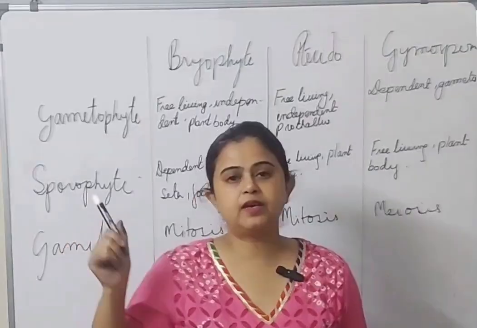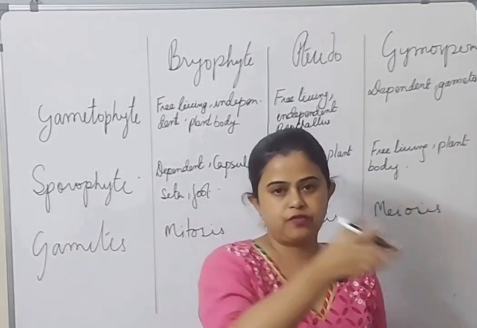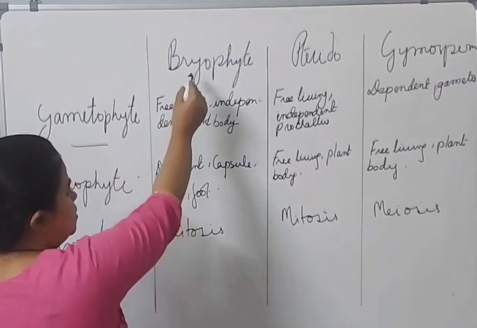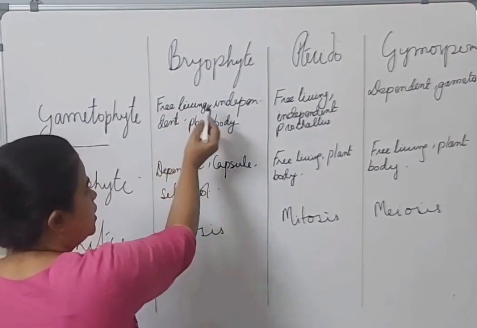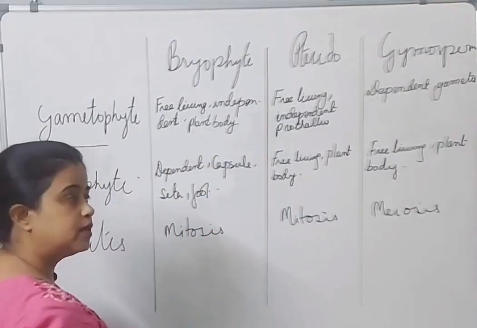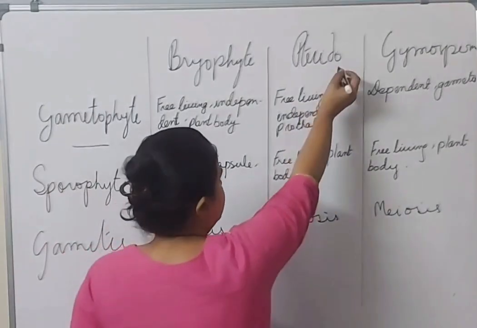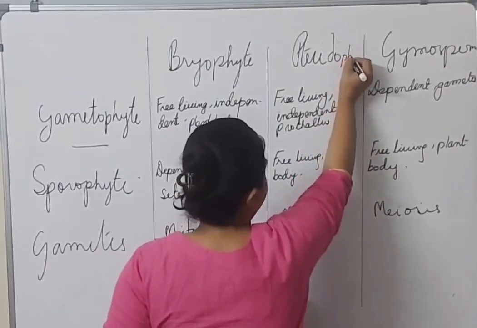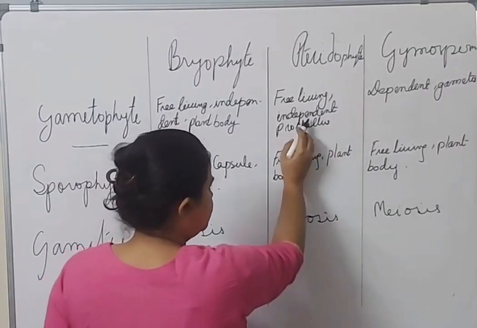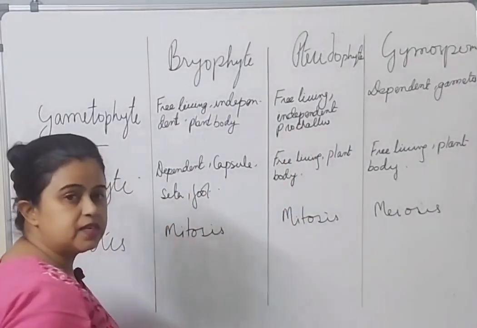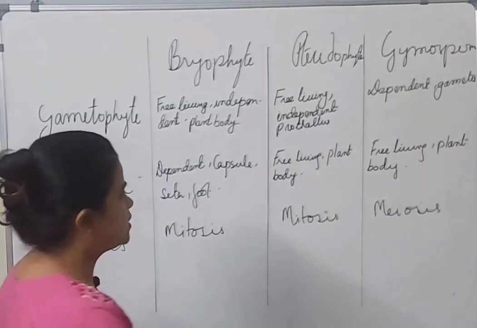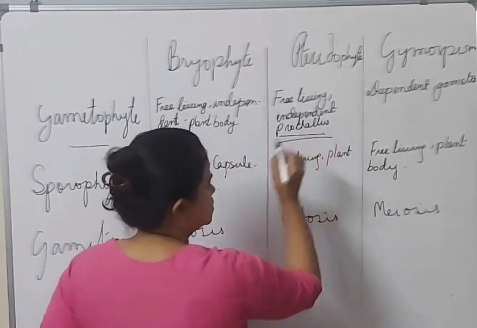Now we look at the comparative table between bryophytes, pteridophytes and gymnosperms. Let us look into the gametophyte. In bryophytes, it is free living, independent, represented by the main plant body. Clear? In pteridophytes, it is also free living and independent. What represents the gametophyte in ferns? It is a special structure called the prothallus.